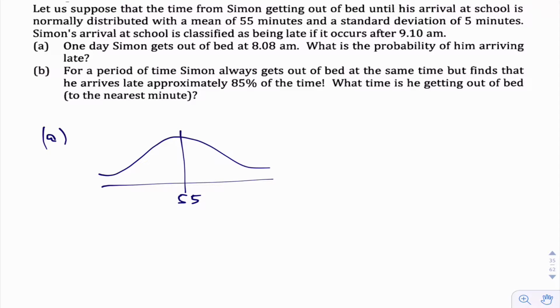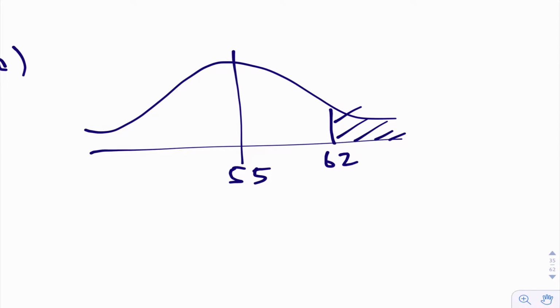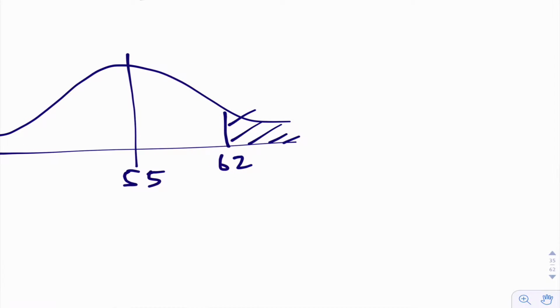So we just want to know, what's the probability of him taking more than 62 minutes from getting out of bed to getting to school? So that is this problem right here. This is a standard question where I'm giving you the value and you have to find the area under the curve. So this is just a straight norm CDF. Put in 62, you've got the mean, you've got the standard deviation, and the probability you should get is something like 0.0808. Check that out and make sure that you get it.